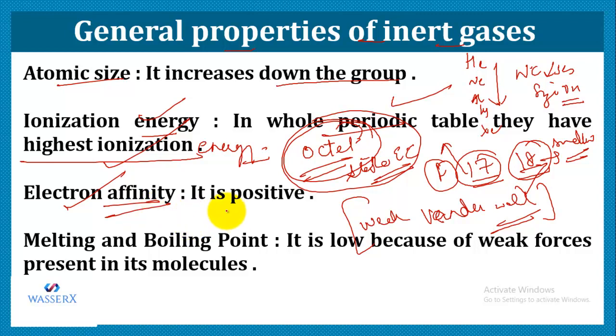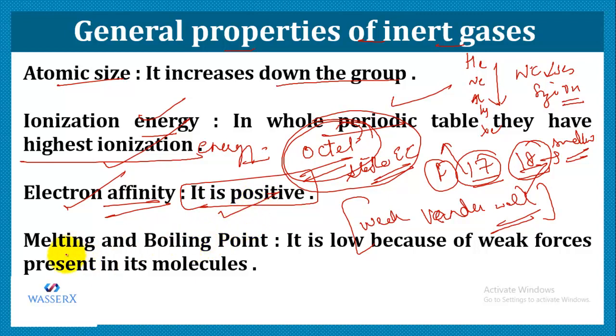So electron affinity in the case of inert gases is going to be positive. Otherwise, for other groups, it is always negative because energy is released by the atom. Here, the attraction for the incoming electron is negligible because of the complete octet, the noble gas configuration. Therefore, we have to supply energy and forcefully add the electron. So electron affinity is positive for inert gases.